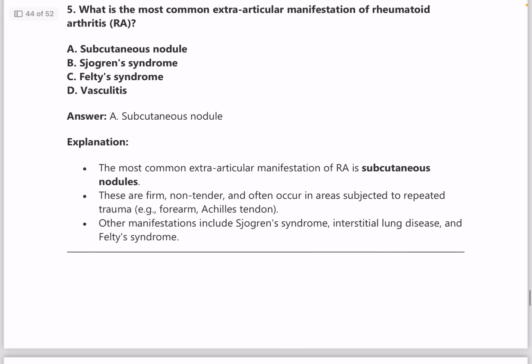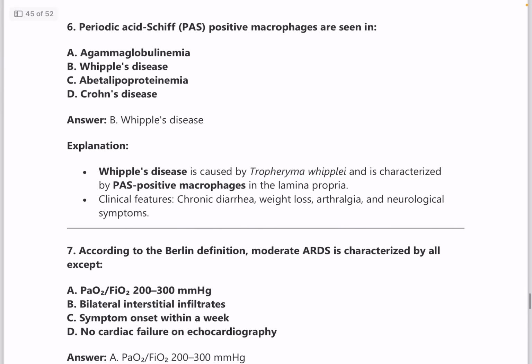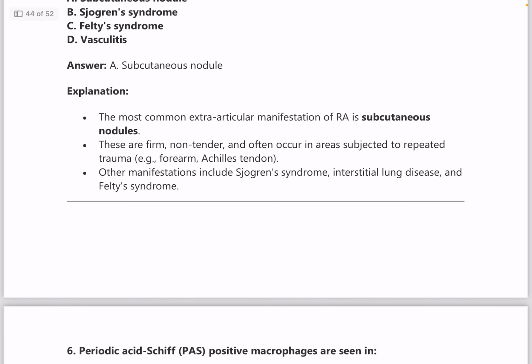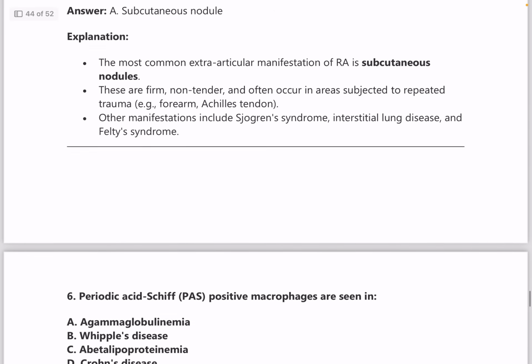Again, the Jones criteria and all the related topics of rheumatoid arthritis are very important. Acute rheumatic fever Jones criteria is also very important, and rheumatoid arthritis features are also very important, guys. The most common features like the subcutaneous nodules and its association with other conditions like Sjogren syndrome are also very important. Also certain manifestations seen in rheumatoid arthritis like the swan-neck deformity are very important.